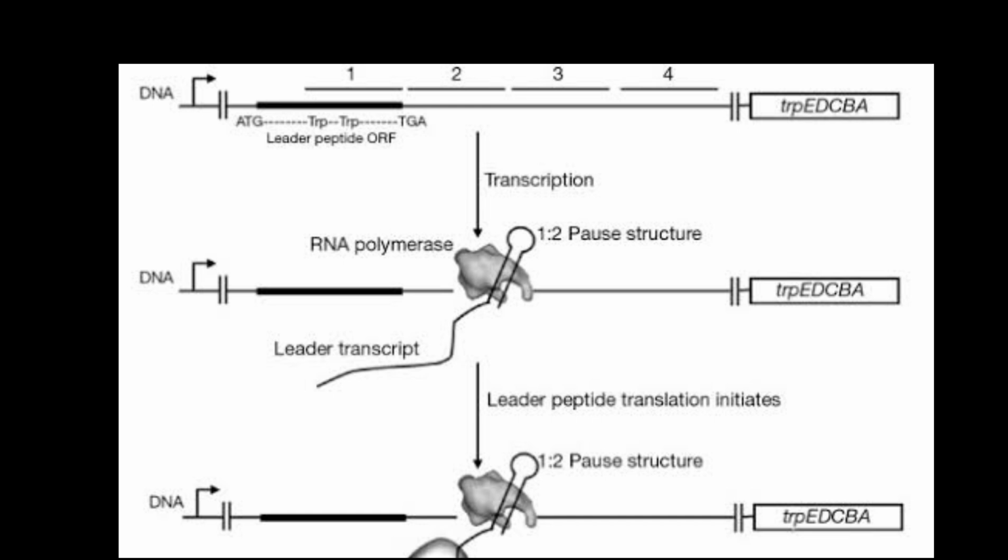by destabilizing the center G plus C pairing of this hairpin. Part of the leader transcript codes for a short polypeptide of 14 amino acids, termed the leader peptide. This peptide contains two adjacent tryptophan residues, which is unusual, since tryptophan is a fairly uncommon amino acid.